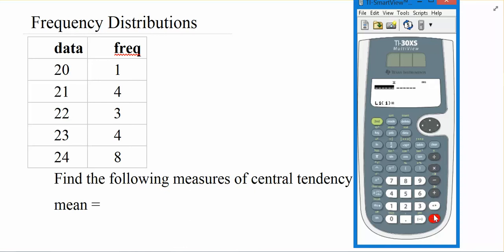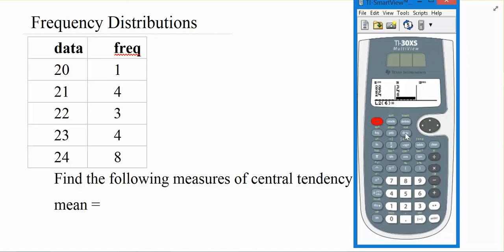I'm going to clear this out, but we can go ahead and type in just exactly as it appears this frequency distribution. We can put in the x values, and then we can arrow over and put the frequencies into the second column, where we have 1, 4, 3, 4, and 8.